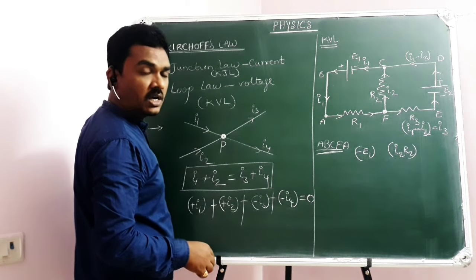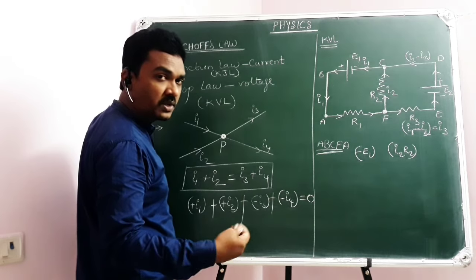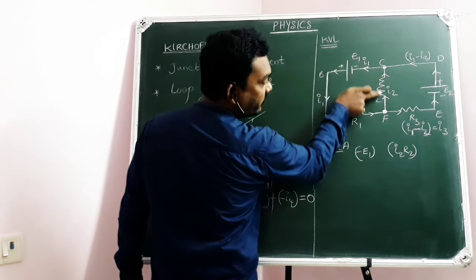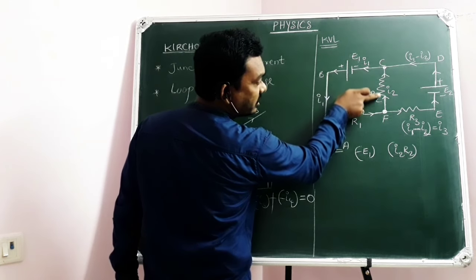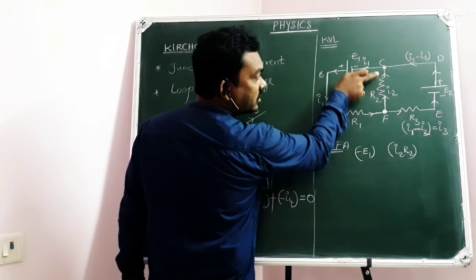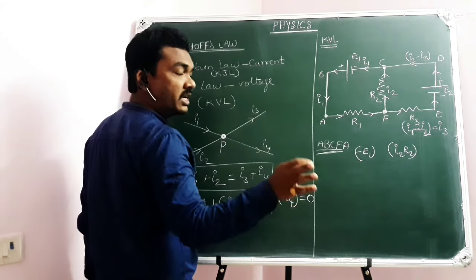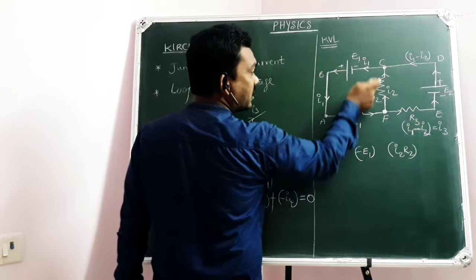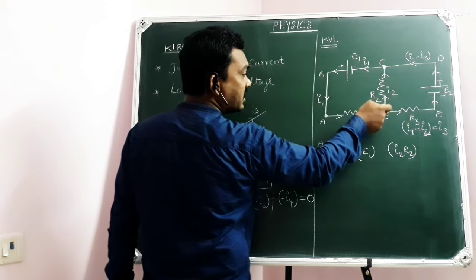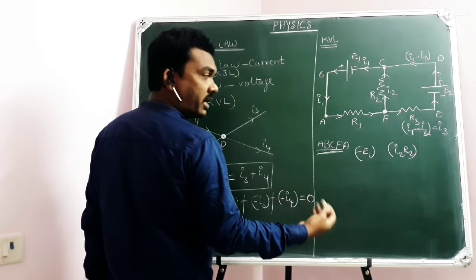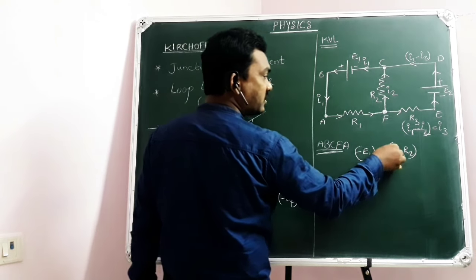Against the current flow. You know, current flows from high potential to low potential anywhere. But while moving from C to F, your path is against the direction of current, means it is low potential to high potential you are moving, because conventional direction of current is high potential to low potential. But you are moving from C to F, means low to high. Have you got clarity? Low to high, so potential rise, that's a plus.